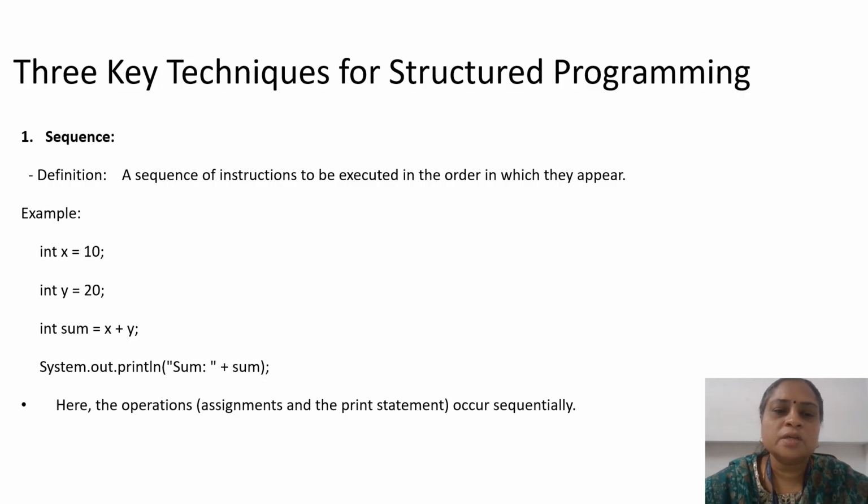The first one is sequence. Sequence means a sequence of instructions to be executed in order. For example, take this program and see the lines of code in it. We have four lines of code: int x equal to 10, int y equal to 20, int sum equal to x plus y, and one print line, right? Any programming language, if it is recognized as a programming language, has to follow these three things. The first one is sequence.